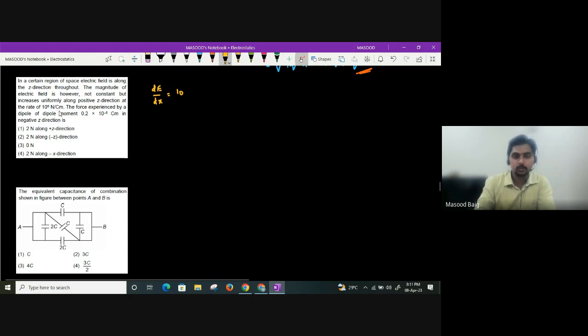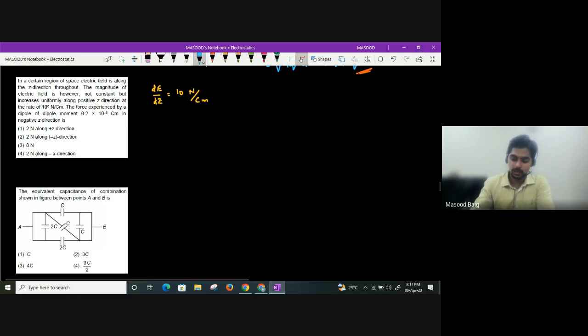See, Newton per coulomb is electric field. Here they have given Newton per coulomb meter, guys. So instead of writing dE by dx, it is better to write dE divided by dz. So dE by dz is 10 Newton per coulomb meter, guys. What they are asking is the force experienced by a dipole of dipole moment 0.2 into 10 power minus 5 coulomb meter in negative z direction.